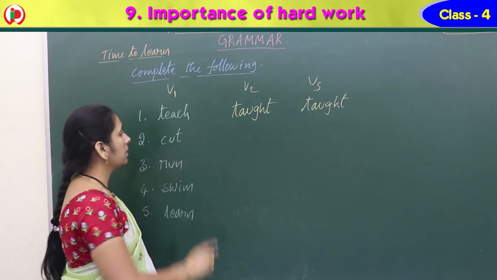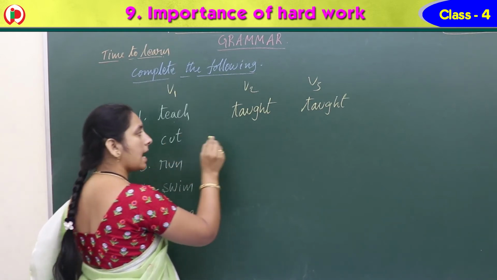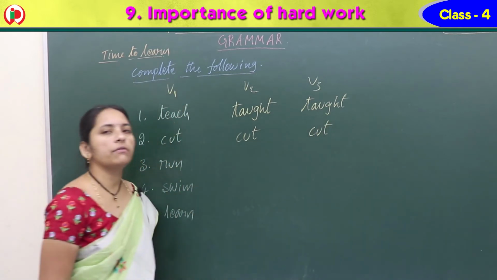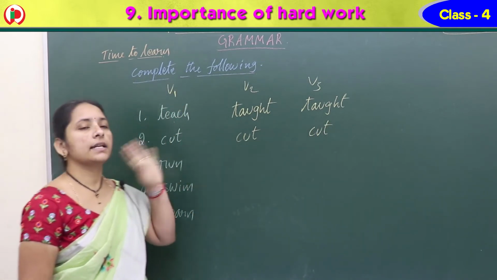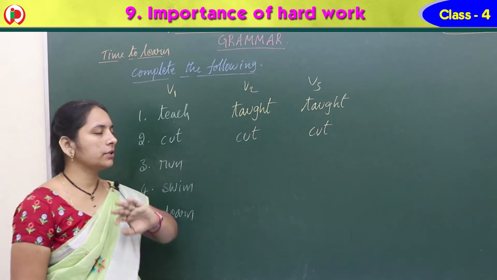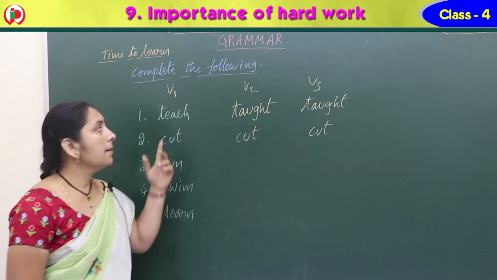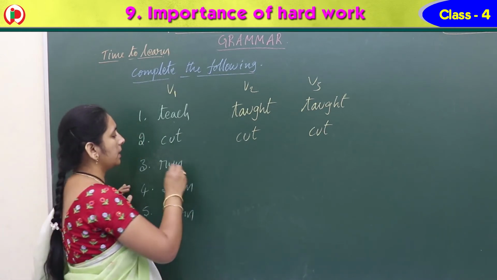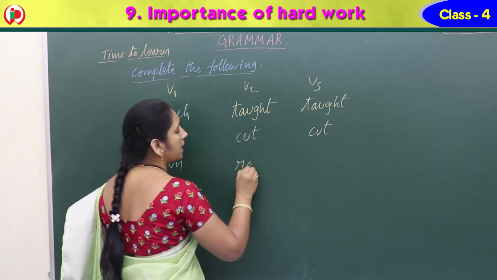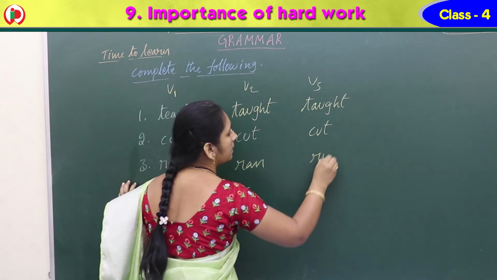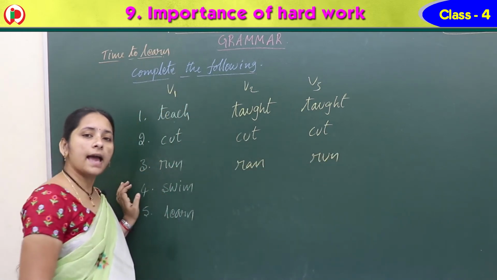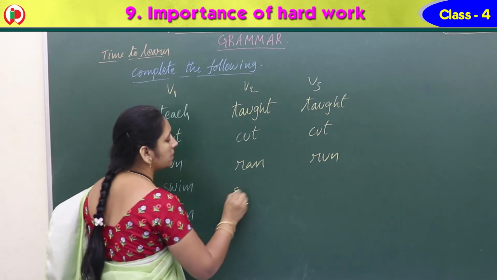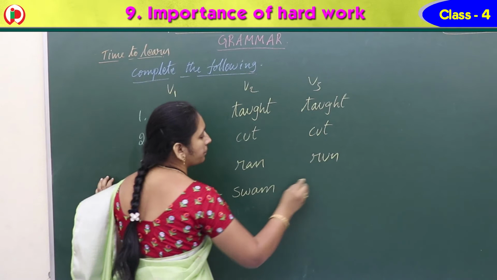Teach, taught, taught. And next one, cut. V2 and V3 are also the same. No change in V1, V2, V3. Cut, cut, cut. Put, put, put. These words never change in the present, past and past participle forms. Next, run: run, ran, run. Swim, swam, swum.